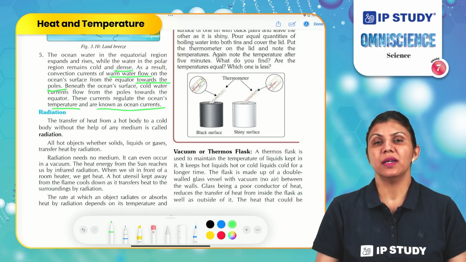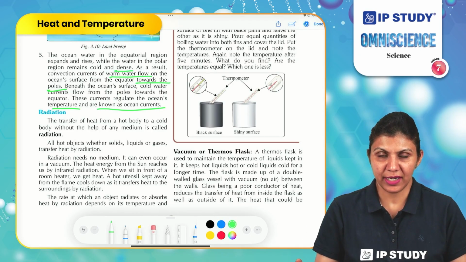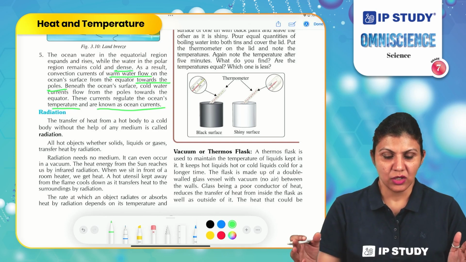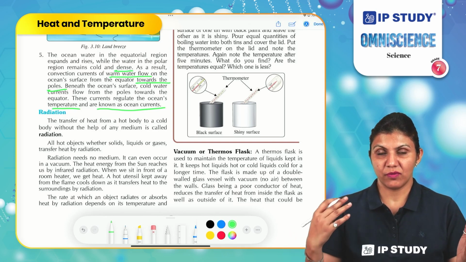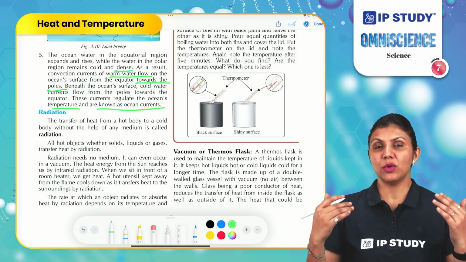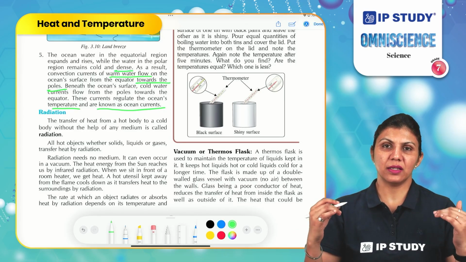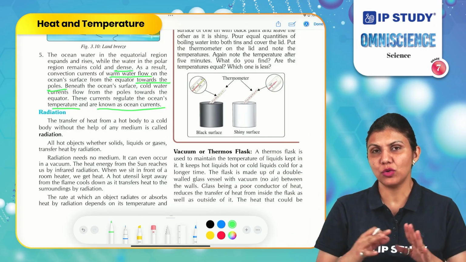What if in any environment there is no medium, no material in any state of matter? In this case also heat will be transferred. For example, we know that there is a vacuum in space, and in the universe a lot of empty space is there, meaning no material is present.